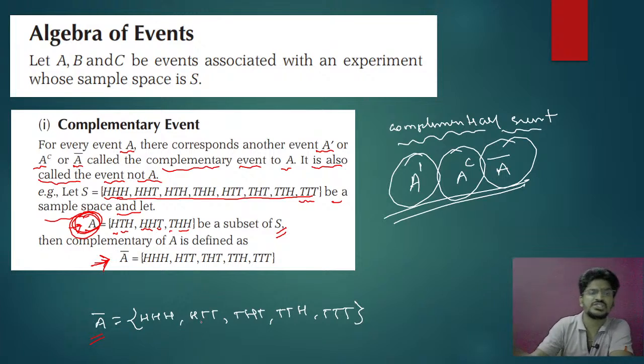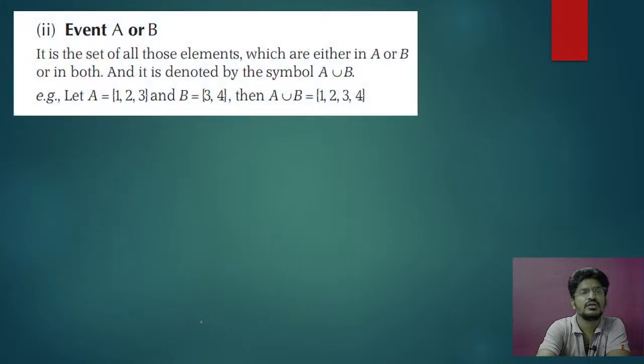Okay, so next you can see event A or B. Event A or B means it is union, as we studied in sets.